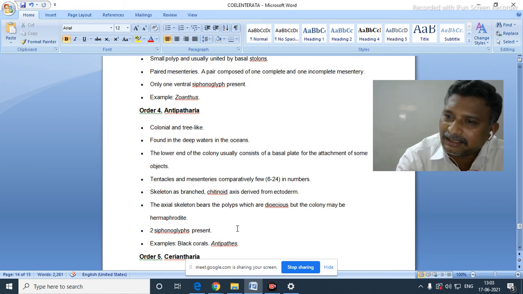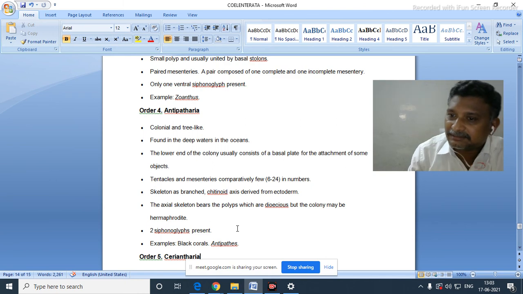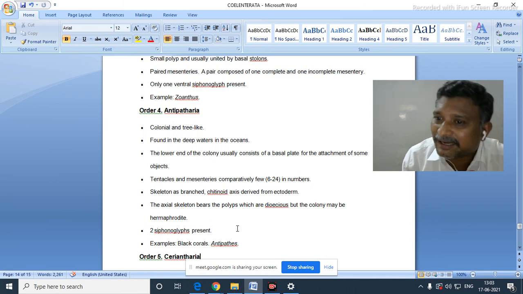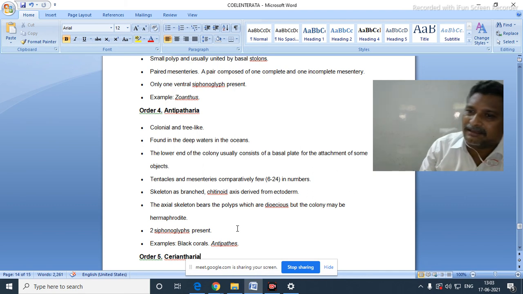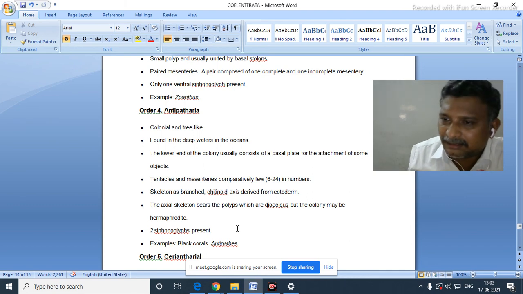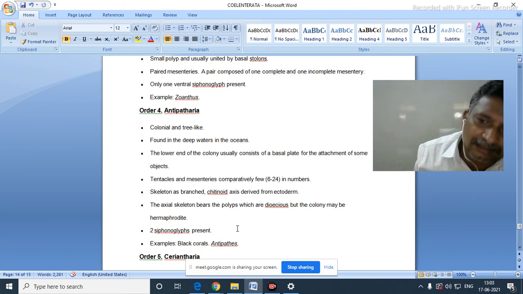After that, nearly 10 to 12 or 13 characters for Hydrozoa separately, Anthozoa separately and Scyphozoa separately. That is enough. Beyond that, remember the names of orders, but not the characteristic features of orders. At least remember the names of orders and one or two examples for that order.